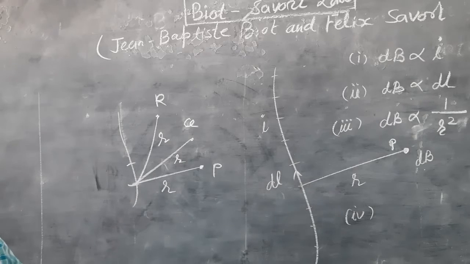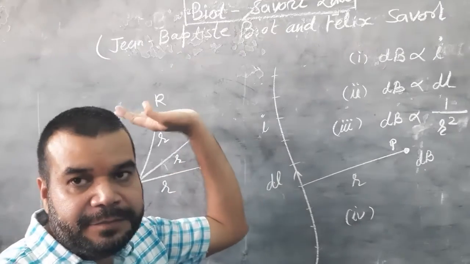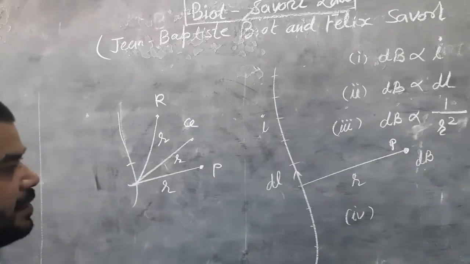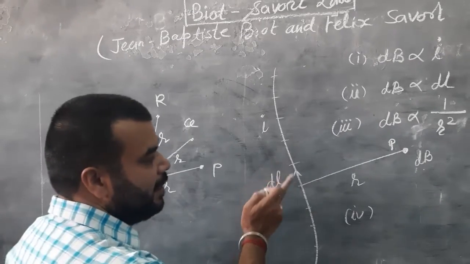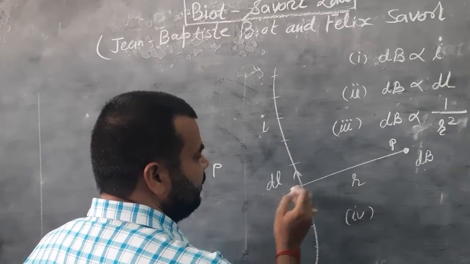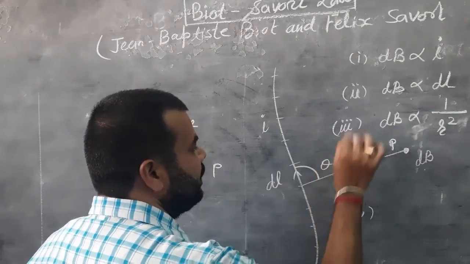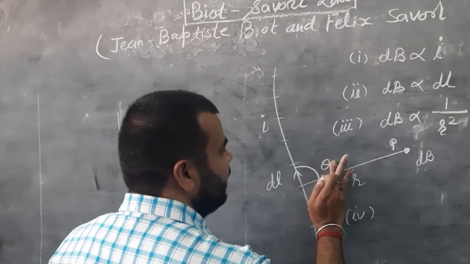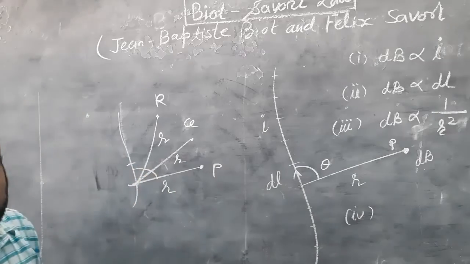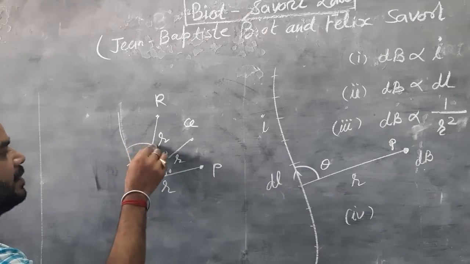We can say that the magnetic field at point P, at point Q and point R will not be the same, it will be different. So how can we say? We are considering an angle. This is the small element dl, this is point P, and the distance is r. If the small element dl is making an angle theta with r, then the magnetic field will be different, because at point P the angle with r is 90 degree, suppose this is 60 degree and this is 30 degree.